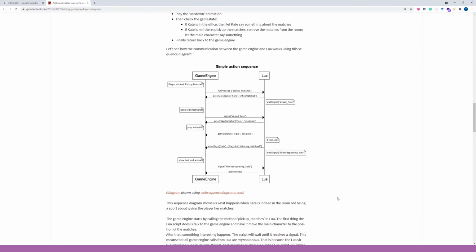This behavior is depicted in the sequence diagram. As you can see, the Lua virtual machine works separately from the game engine and collaborates to achieve the goal. The game engine is the untouchable part of a system, while the Lua part is accessible for everyone.